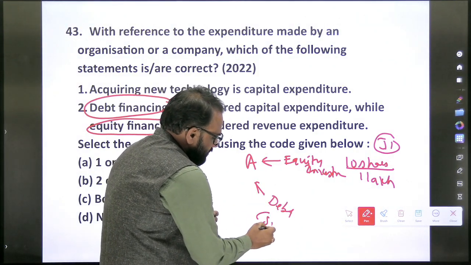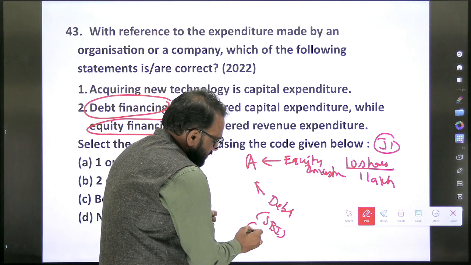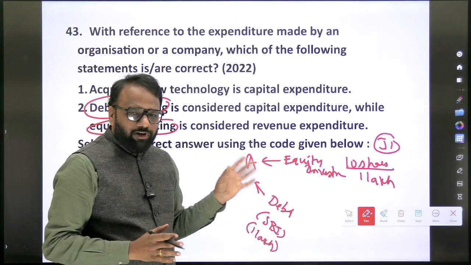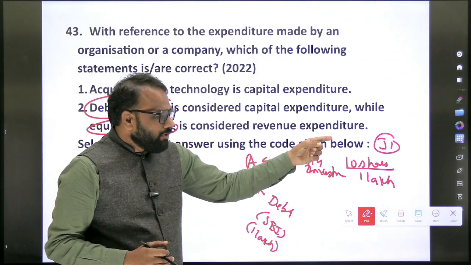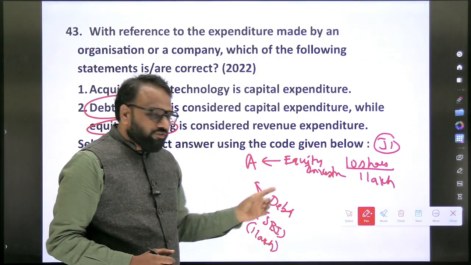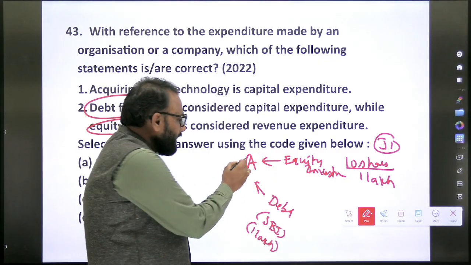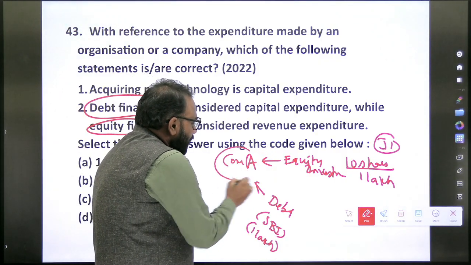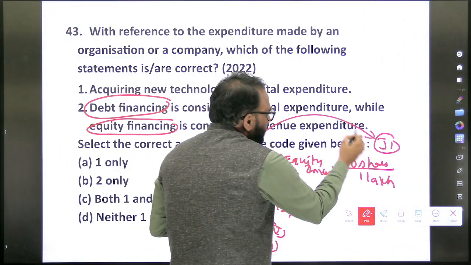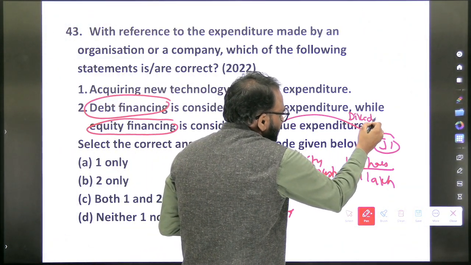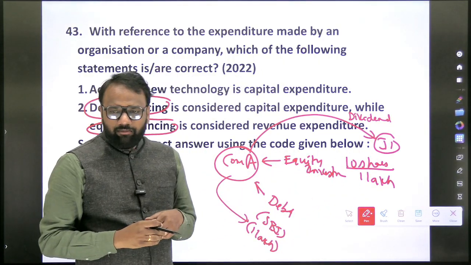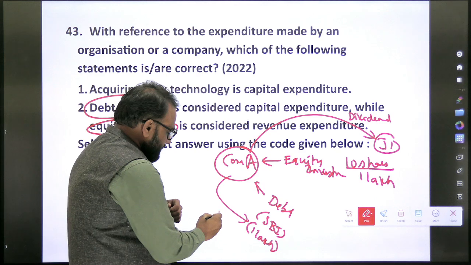Let's take SBI. Now SBI has given 1 lakh rupees in the form of a loan. Next, investor 1 has made investment in the form of equity. So in case of equity, at the end of the year, what will company A give to investor 1? It will give dividend. Next, what will company A give to SBI at the end of the year? Yes, interest.